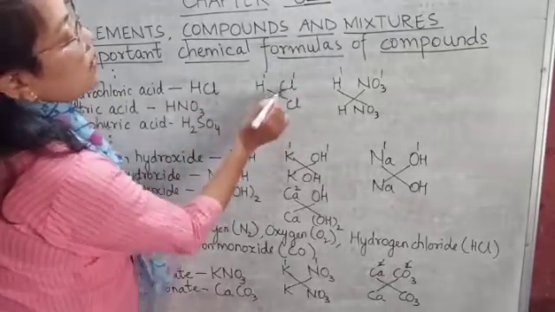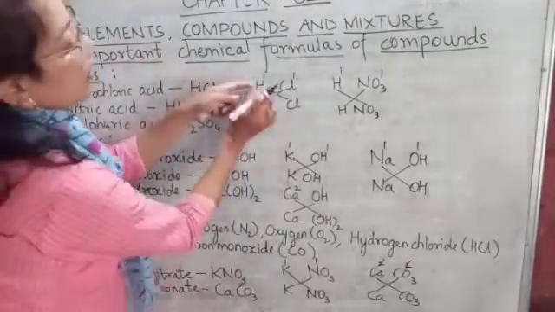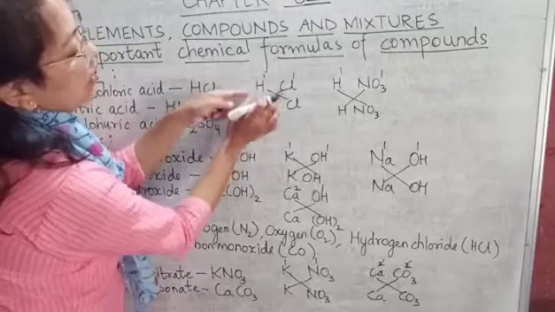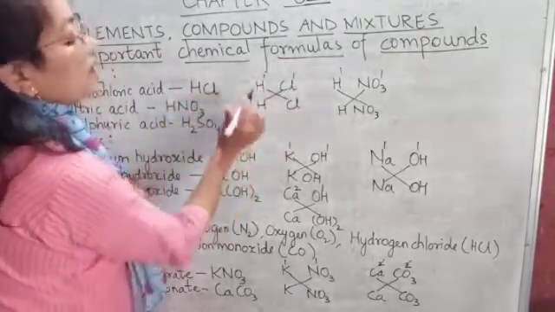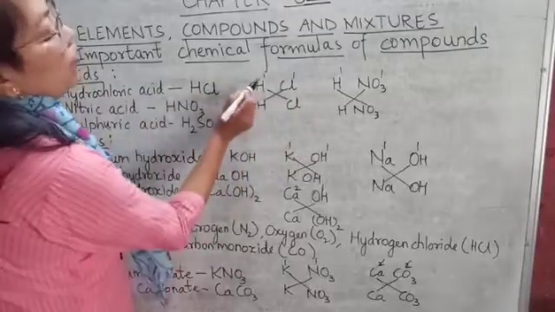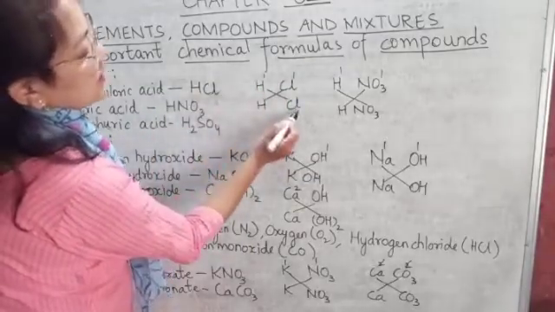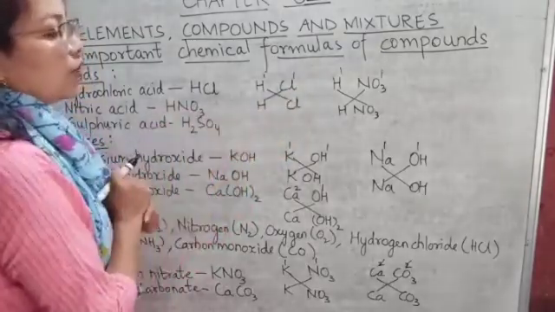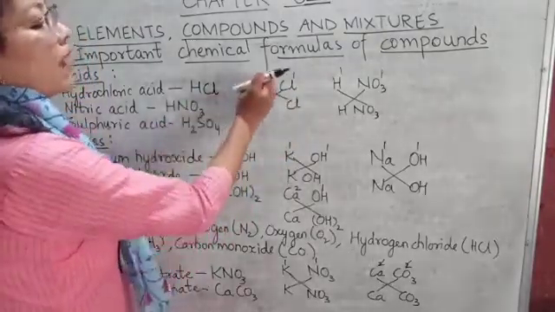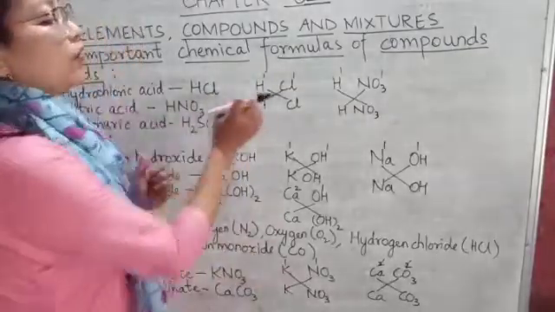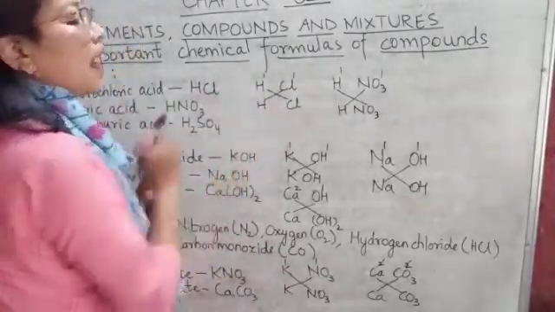So we are going to interchange it. For that, we first write the symbols as they are, and then we interchange the valencies. So 1 will go here with Cl and 1 will go here with H. We do not write 1, so we are going to write HCl.